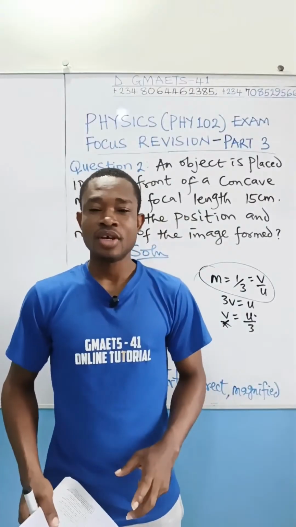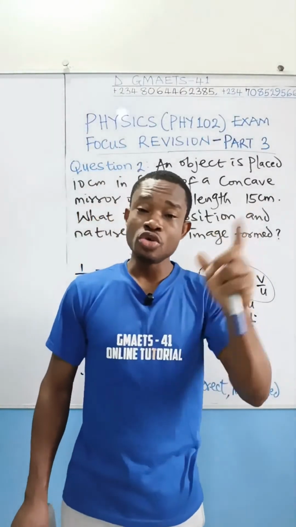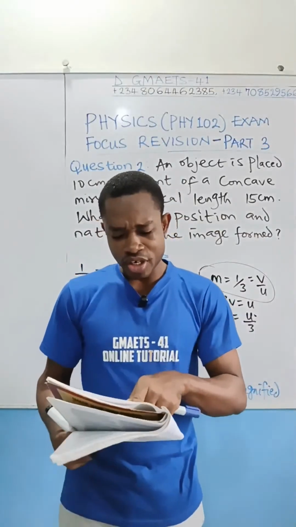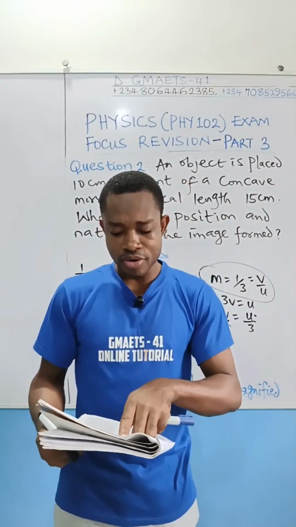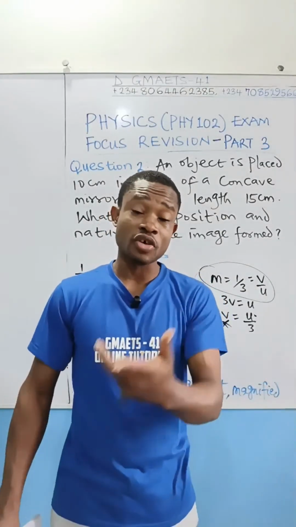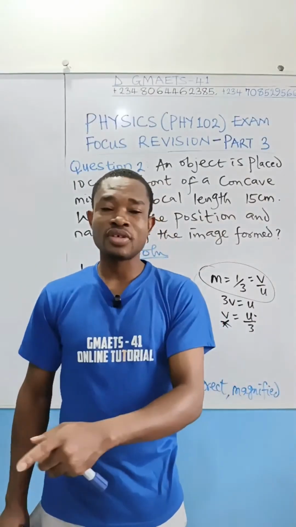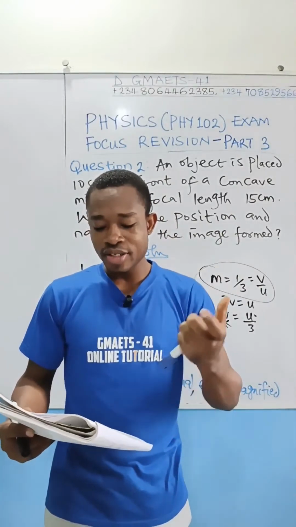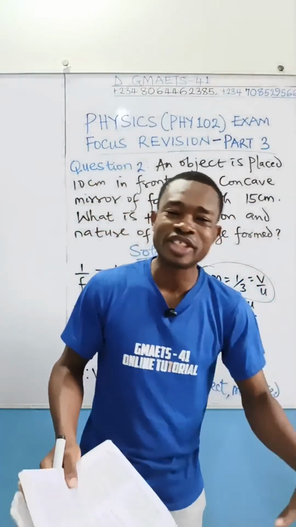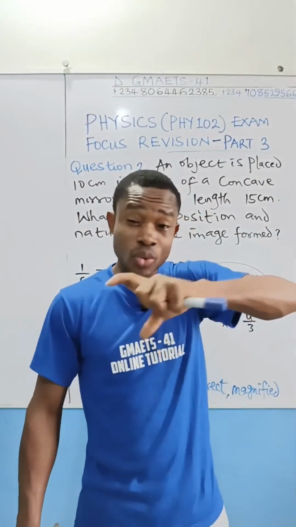Does that make sense? So now that you know your image position, which is u over 3, in the question here, they gave us the radius of curvature. Radius of curvature of the mirror is 24 centimeter. As usual, get your focal length from there, which is 24 over 2. You get 12 cm. So the focal length is 12 centimeter. We are asked to find the distance between the object and the image. So you can see the trick in the question there.